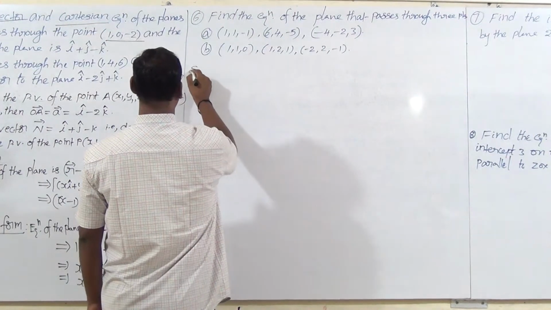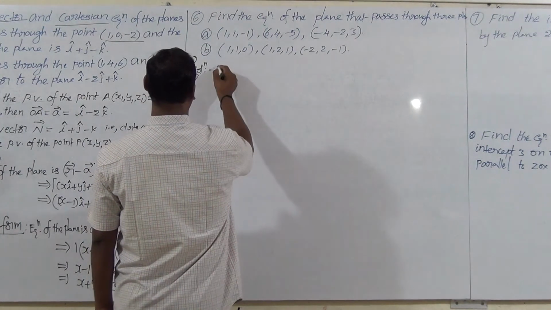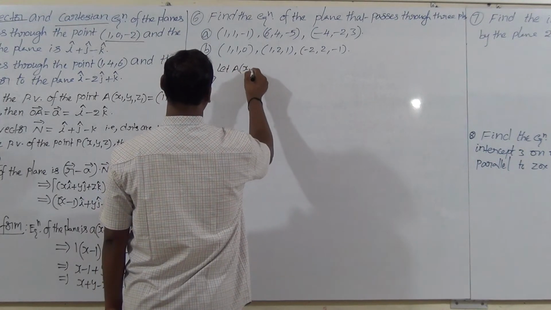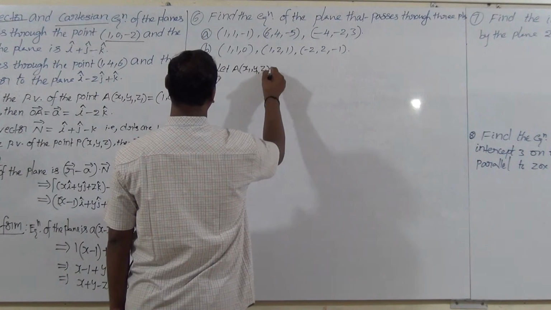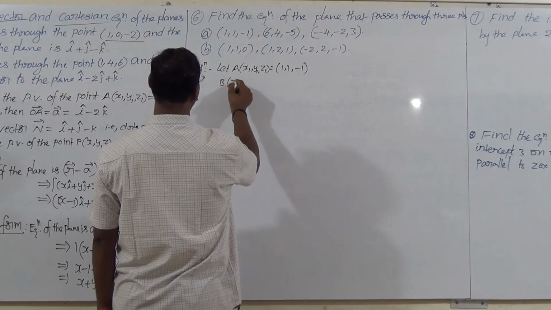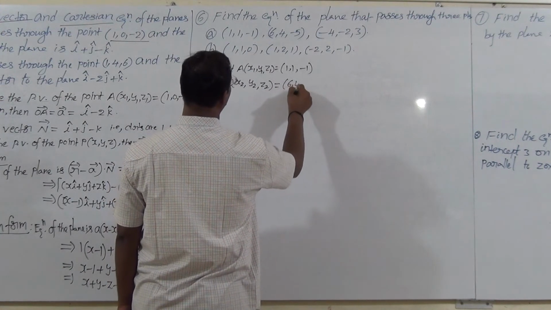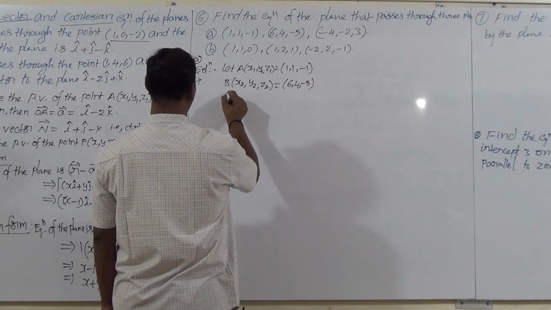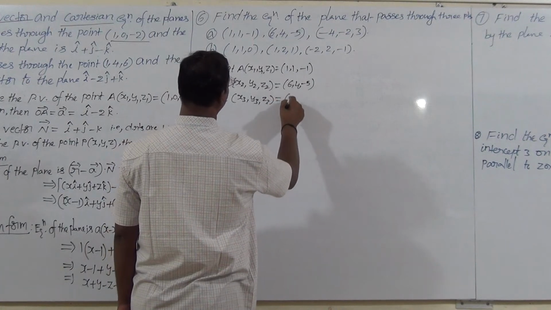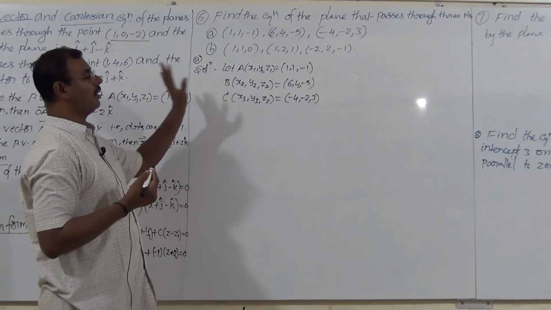Okay, so now I will give the problem here. Question number 6, part A. Let us take the points A (x1, y1, z1) = (1, 1, minus 1), B (x2, y2, z2) = (6, 4, minus 5), C (x3, y3, z3) = (minus 4, minus 2, 3). Now the formula we have to take.